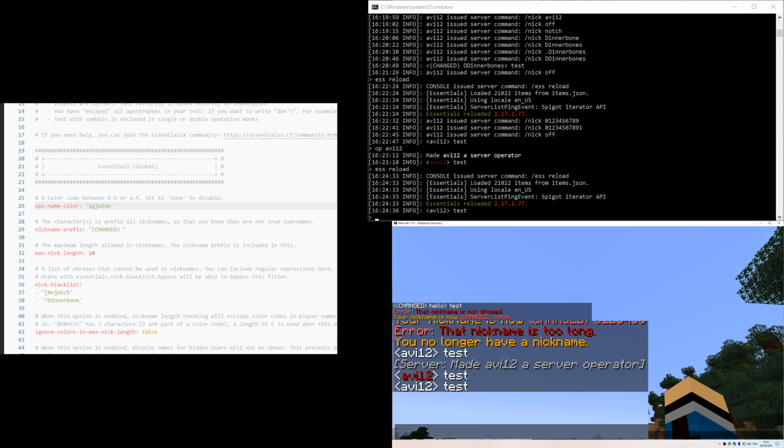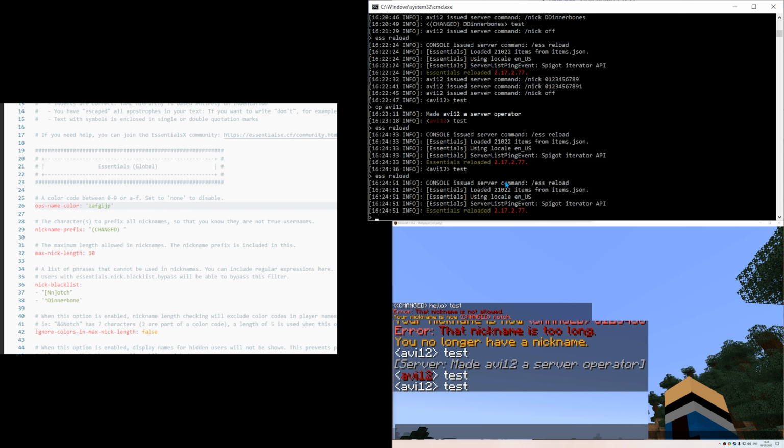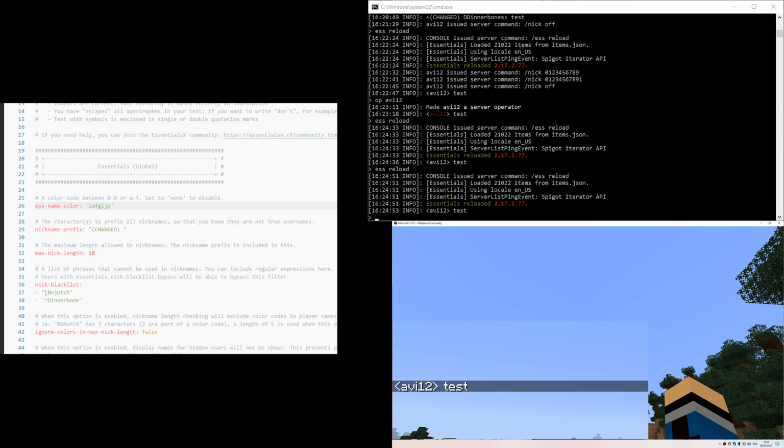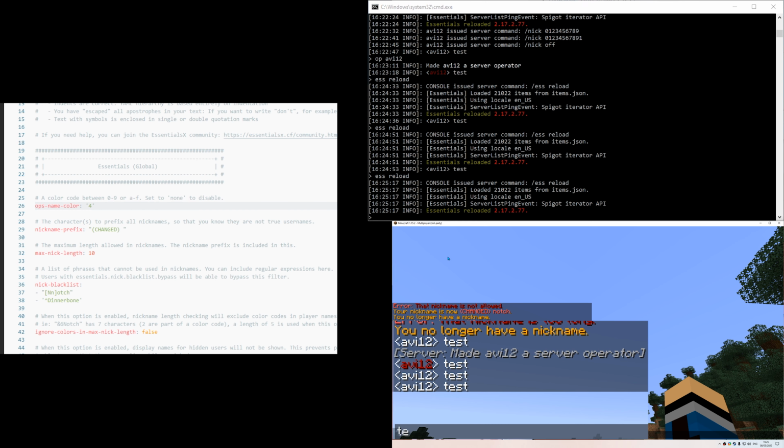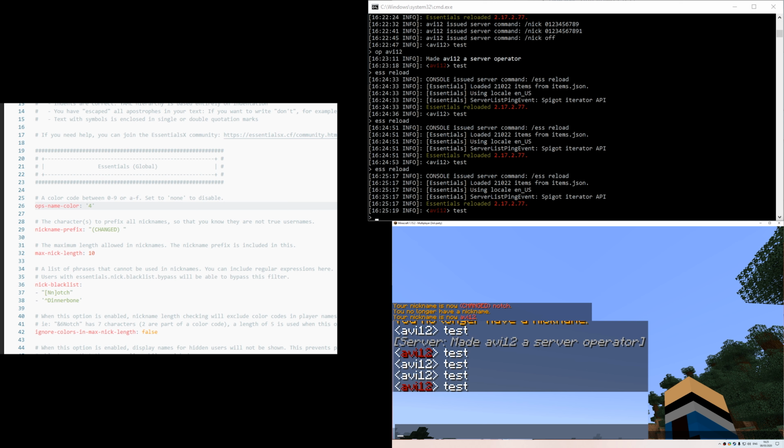Let's try another value. And it's still white. Let's revert back. Okay, so 4 gave me a dark red.